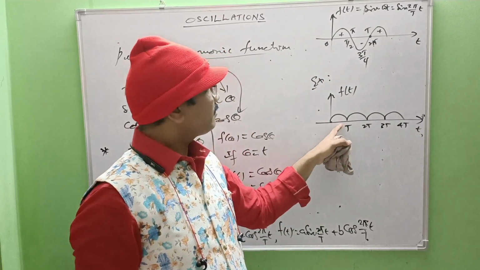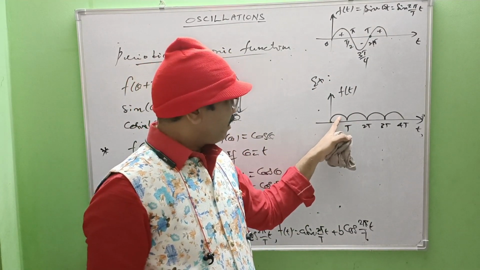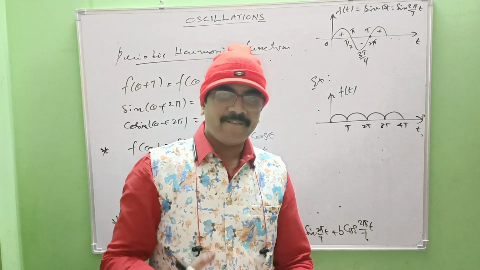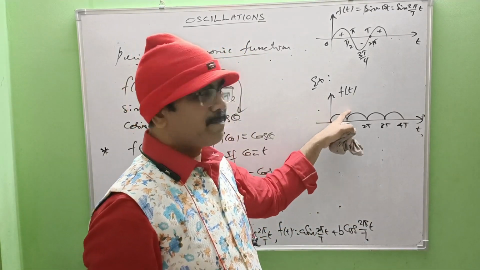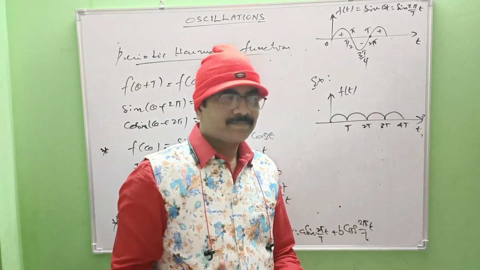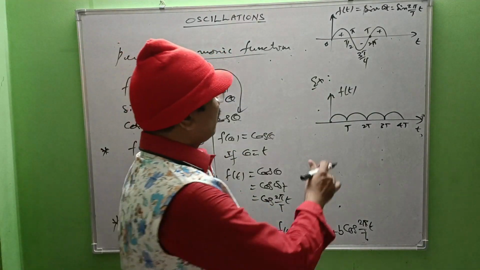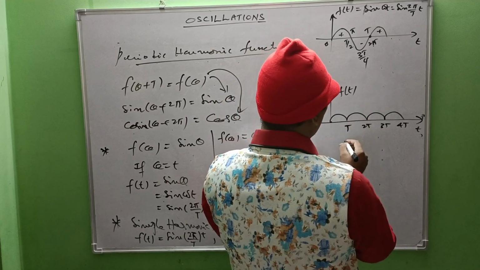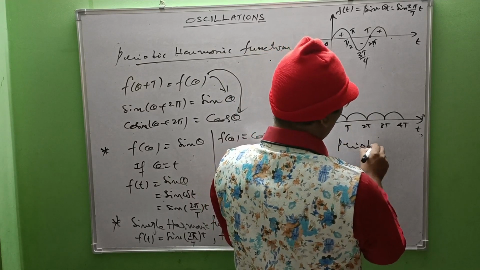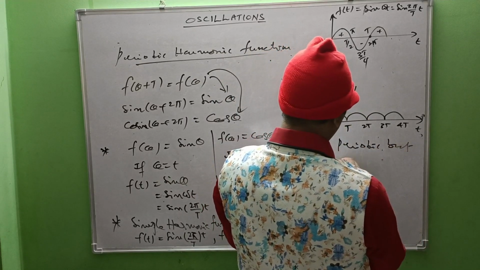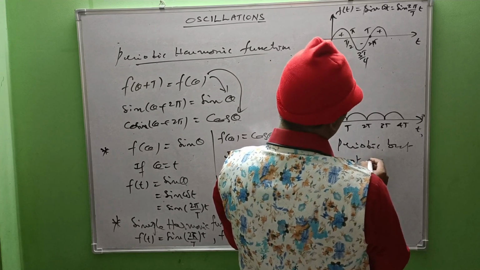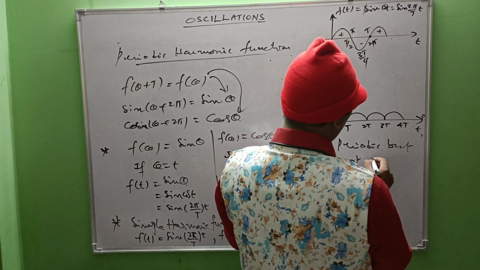But here it's not sine ideally varying or cosine ideally varying. That's why even though it is periodic, it cannot be harmonic. This kind of function is periodic only, but not simple harmonic.